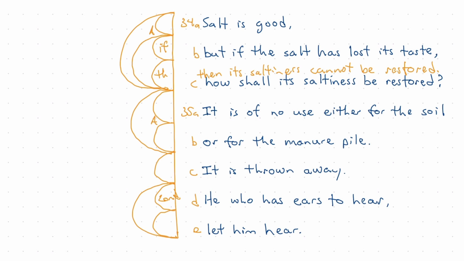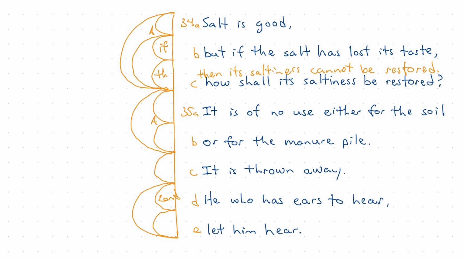So now that we have these 4 arcs covering 4 sentences, we need to begin to consider the relationship between these sentences. And where my eye goes is in verse 35, A through C, to consider the relationship between A, B, and C. And there's probably some options.